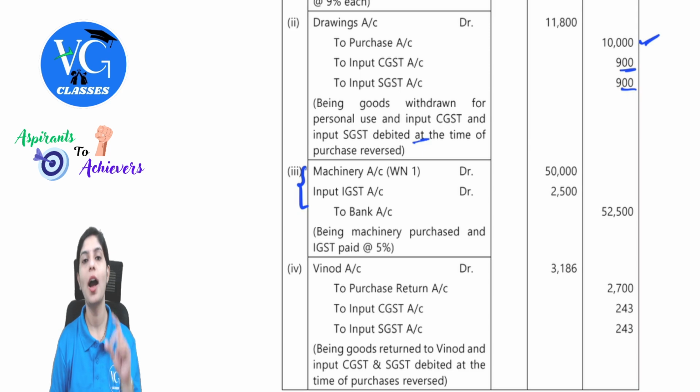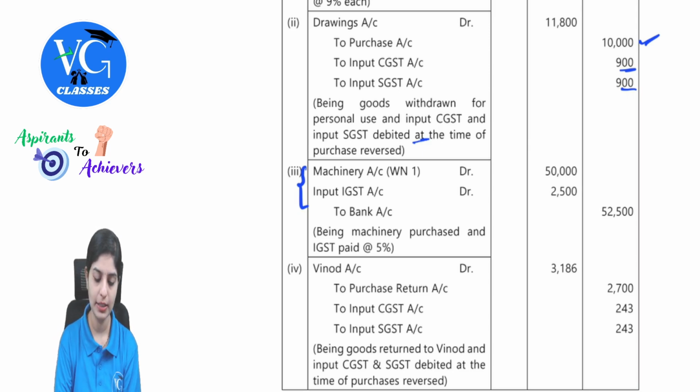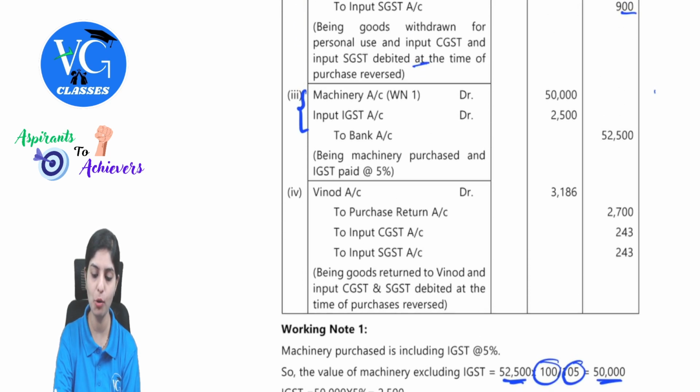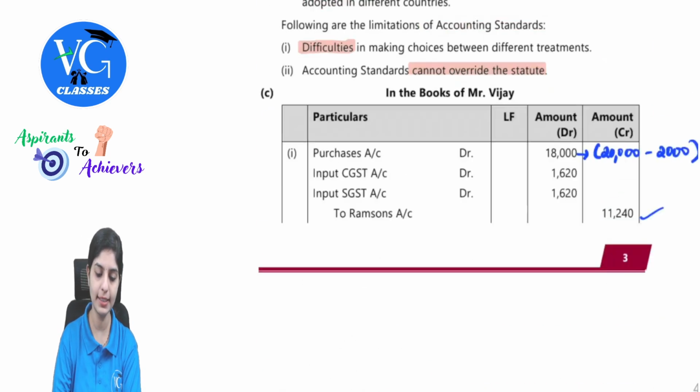Whatever we found out, how we got that 50,000, you should present this as a working note. See, the machinery is purchased for 52,500. This was representing 105. So we need how much it is for 100. So that will be 50,000. This needs to be presented as a working note. I hope the transaction is simpler to all of you. Next entry.